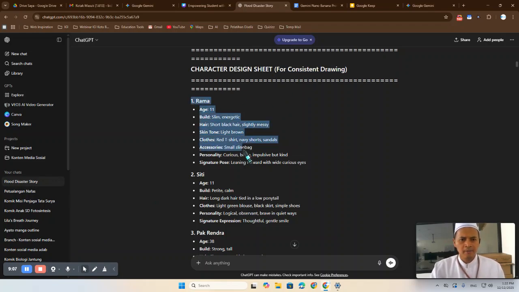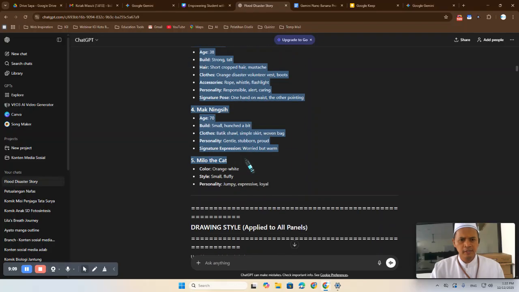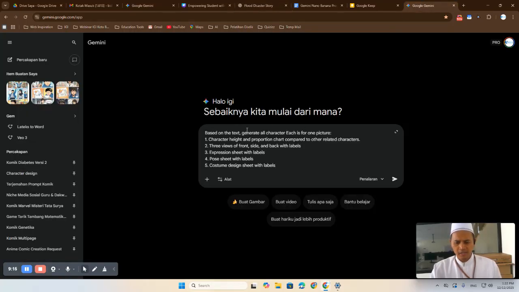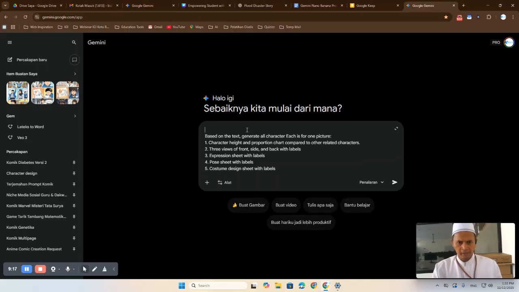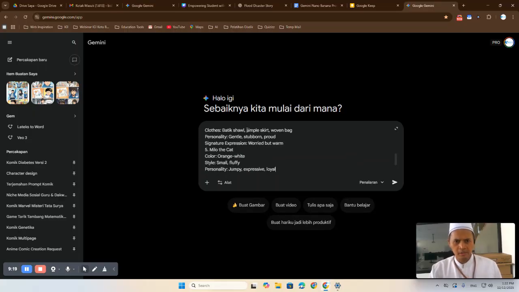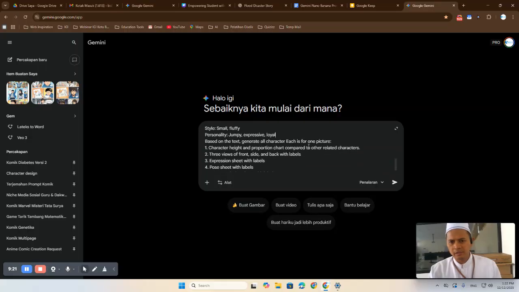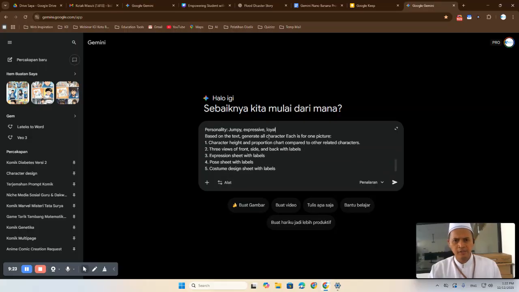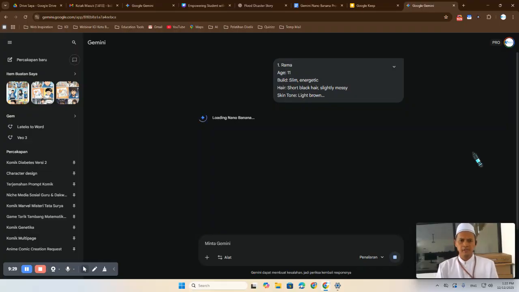We have Rama, Siti, Mr. Wendra, Ningsi, and Milo the cat. Okay, just copy this and go to Google Gemini, paste it in the upper prompt. Based on the text, generate all characters, each is for one picture. Let's stop there.